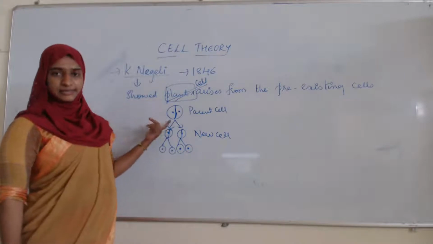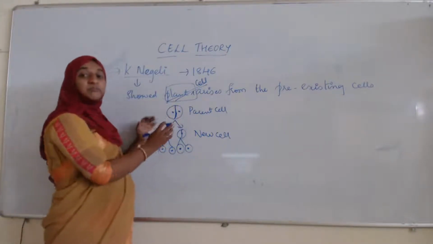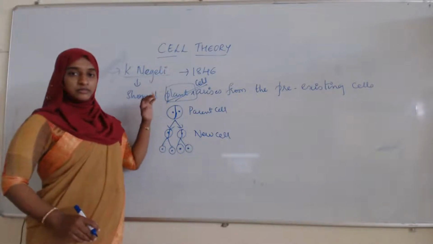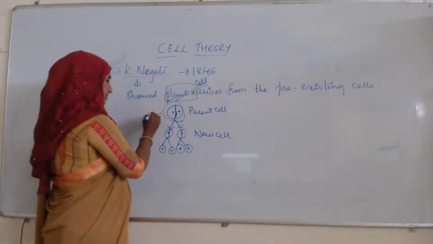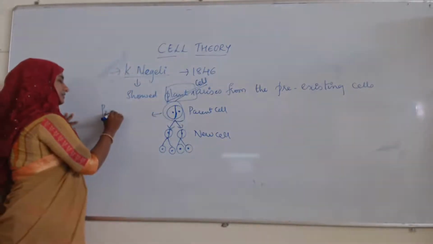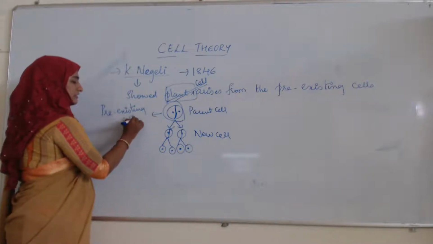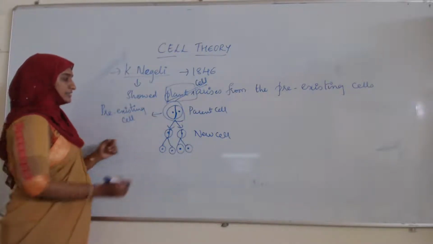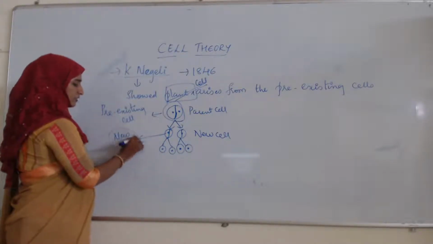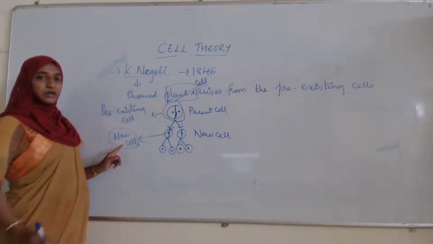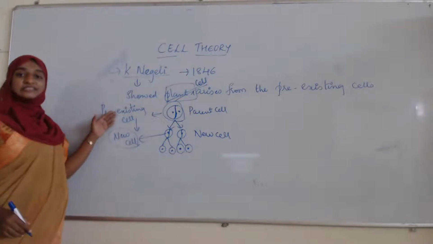What he is telling in his theory is that each and every plant cell in the plant arises from these cells, which we can consider the pre-existing cell. These cells are the new cells. So each plant cell arises from a pre-existing cell.